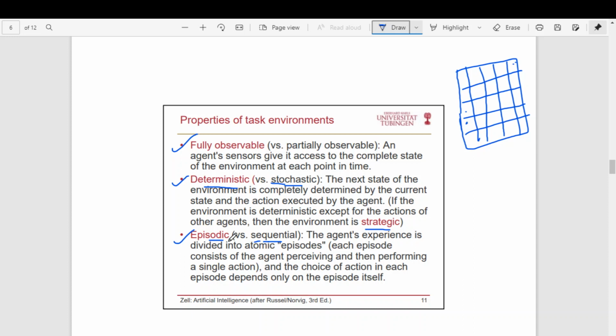Even if the agent has picked up a ball as defective, there is no guarantee that the next ball should be defective or not defective. Each task is independent of the others. In that case, we call the environment episodic.